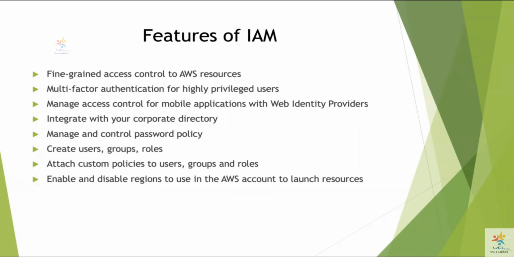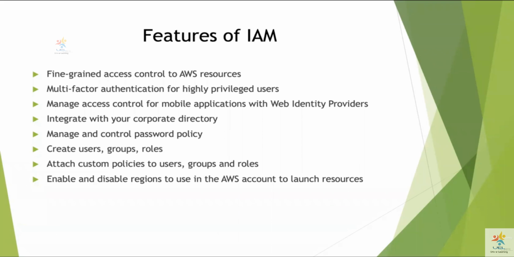Ensuring that you have multi-factor authentication for privileged users, in the sense that there are 2 layers of security to log into your AWS account. The first layer is your username and password, but you can also ensure that you have multi-factor authentication, where you provide your 6-digit code that you have within your mobile. You have an app in your mobile called Google Authenticator, which you can install and use to provide the second layer of security to your AWS account.